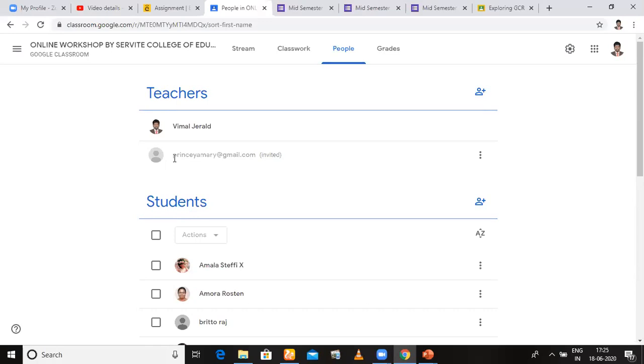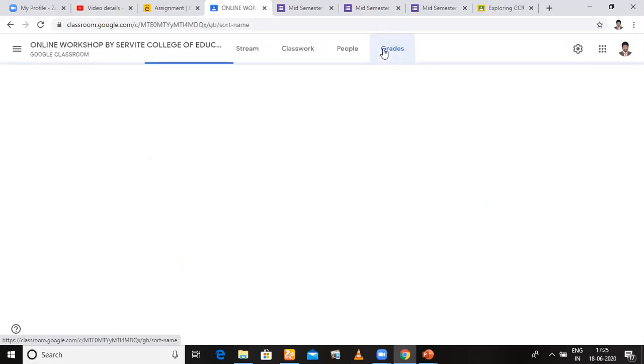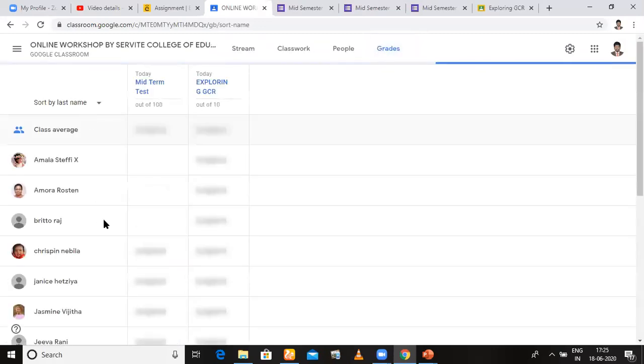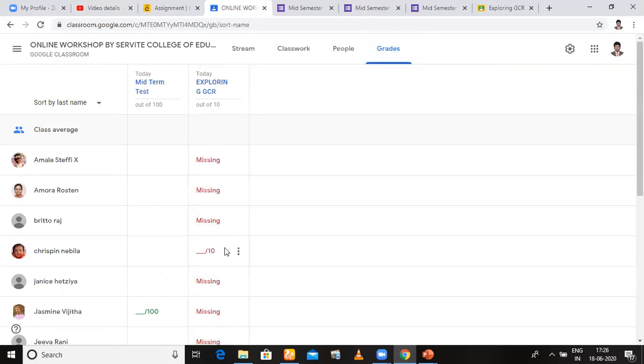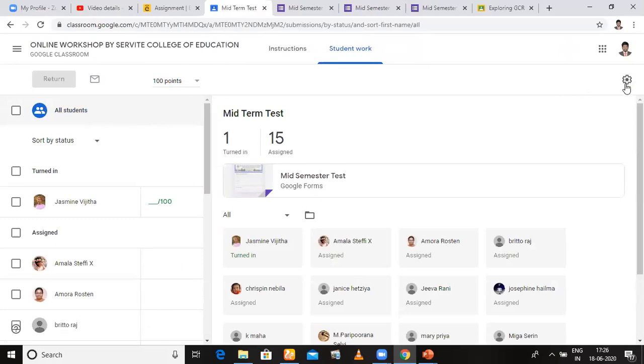Okay. Now go to Grades. By clicking Grades, all the students' names will be here, and the marks, if I have evaluated, will be here. You can take the marks by clicking this symbol here. Press that, and download these grades as CSV. When you click that, you will download a CSV file, which means an Excel file. The score will be there. So this is how you can get your score in Excel.